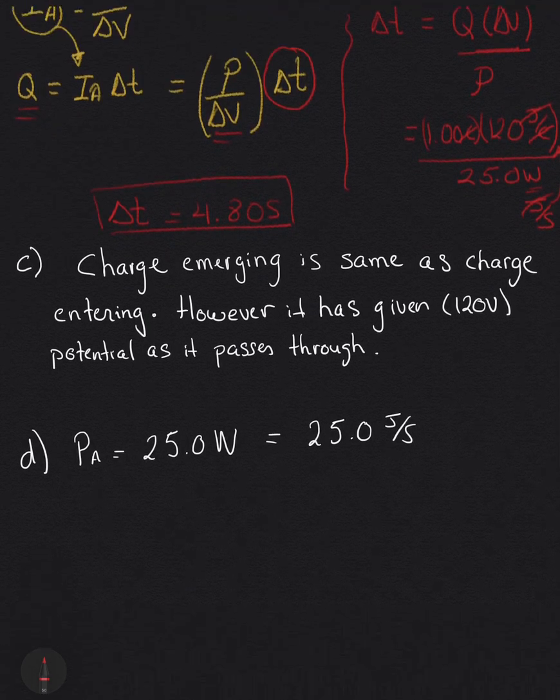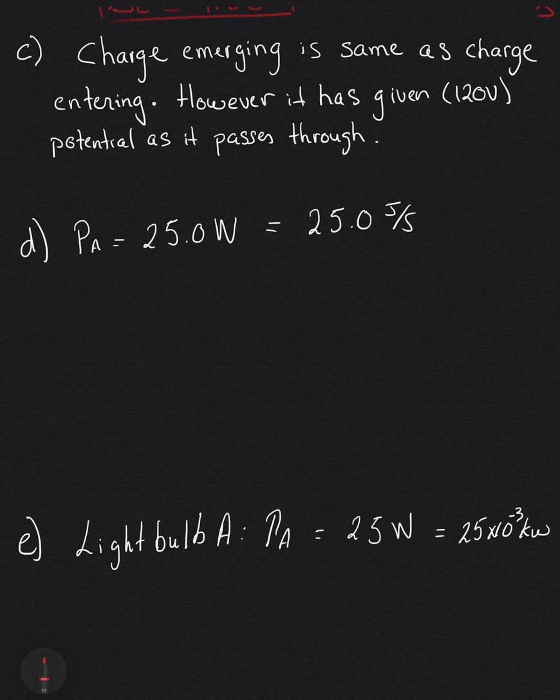Alright, part C asks about a theoretical component. So the question is, is the charge different upon its exit versus its entry into a light bulb? And the charge emerging is the same charge entering. Okay. So charge out is the same as charge in the light bulb. However, this charge has been given 120 volts of potential as it goes through. Okay, so the charge is the same, but the potential has been, I should say here, parenthetically, given as it passes through the light bulb.